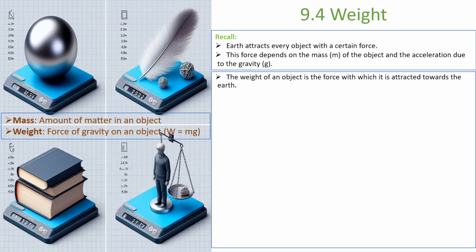Remember, okay? So the weight of an object is the force. Let's define what is weight, right? Weight of an object is the force with which it is attracted towards the earth. It's a definition to remember. What is weight? Weight of an object is the force.